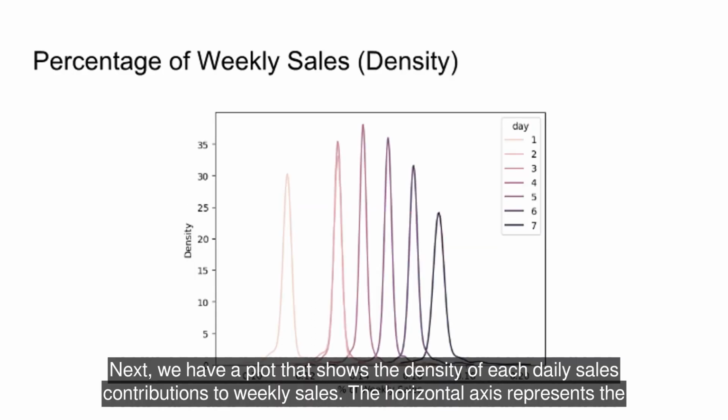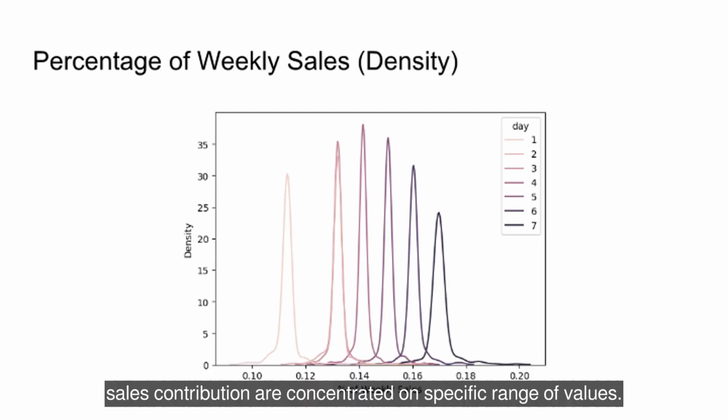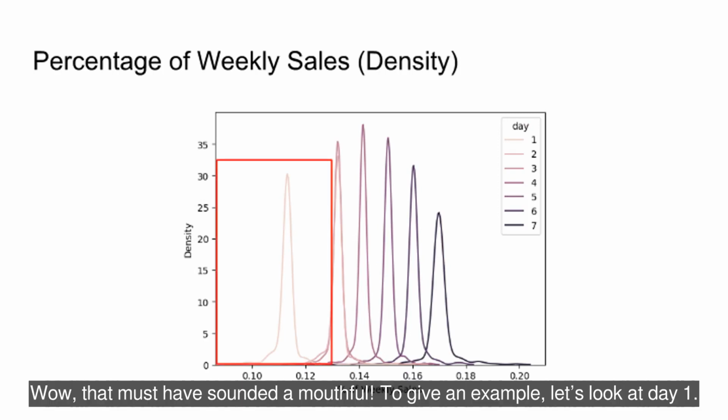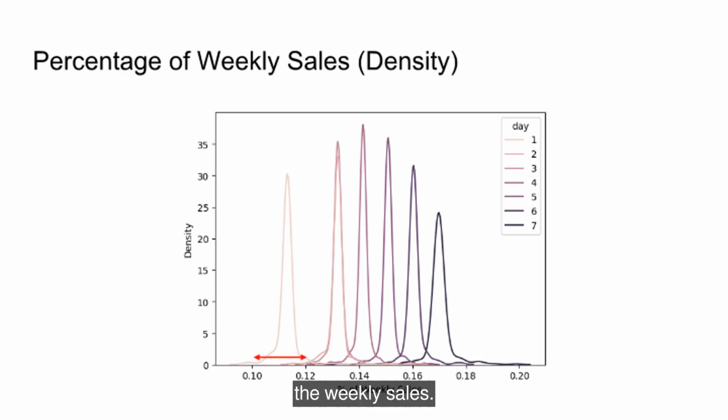Next, we have a plot that shows the density of each daily sales contributions to weekly sales. The horizontal axis represents the percentage of weekly sales a specific daily sales contribute to. The peaks on the density plot suggest that a large proportion of daily sales contribution are concentrated on a specific range of values. Wow, that must have sounded a mouthful. To give an example, let's look at day 1. It has most of its sales percentage lying in the range between 0.1 and 0.12, suggesting that day 1 generally occupies 10 to 12% of the weekly sales.